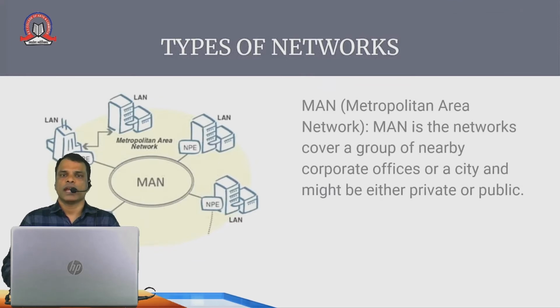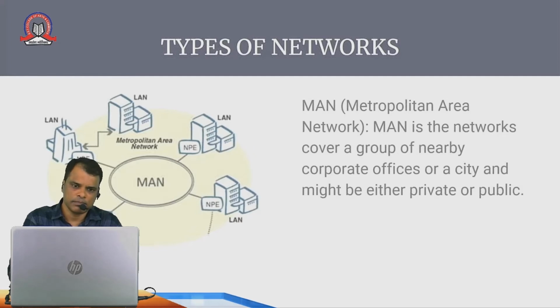Conceptually, if I have small LANs in different buildings in a city, and if I connect all those LANs together, it becomes a MAN, Metropolitan Area Network. A MAN is a network that covers a group of nearby corporate offices or a city, and it might be either private or public. It can be private or it can be public.